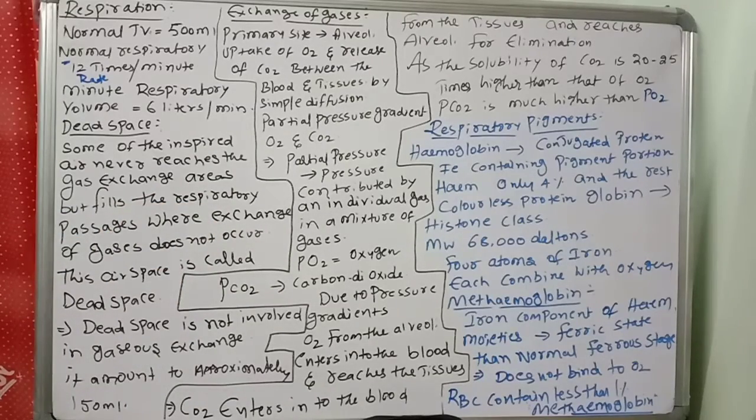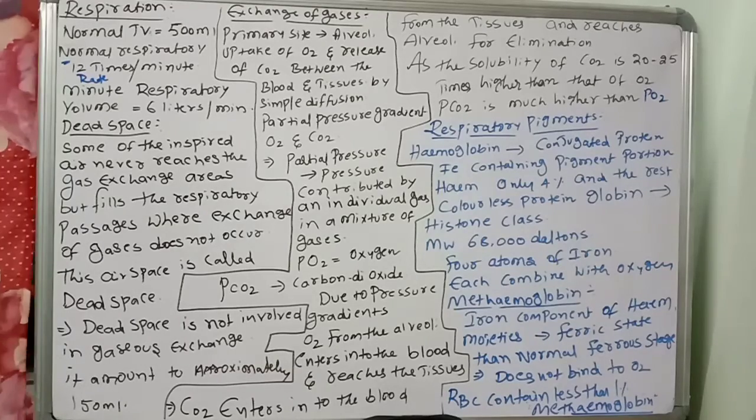What is the meaning of diffusion? The movement of molecules from high concentration to low concentration is called diffusion.